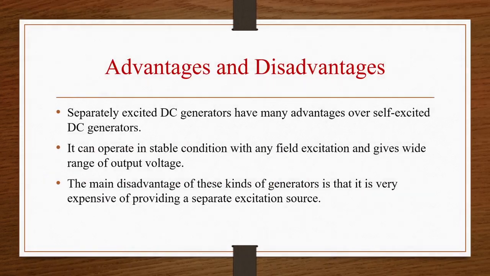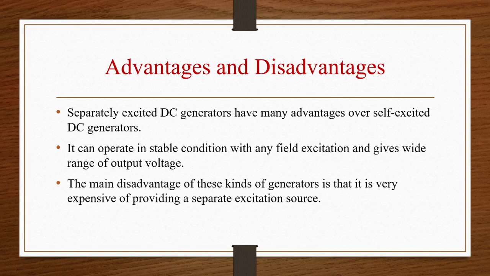Let us see the advantages and disadvantages of a separately excited DC generator. Separately excited DC generators have many advantages over self-excited DC generators. It can operate in stable condition with any field excitation and will give a wide range of output voltage.